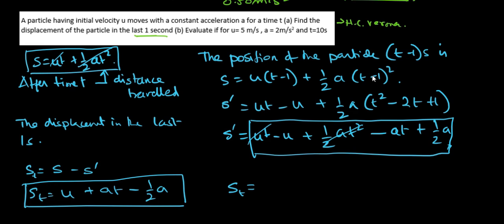So this will be 5 plus, 5 plus a, that is 2 into 10, 2 into 10 minus half into a, that is 2.